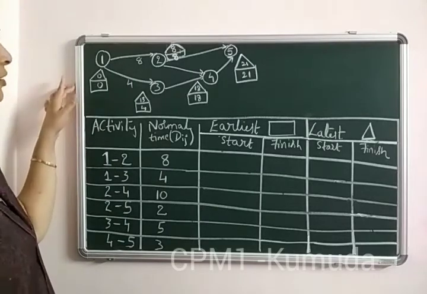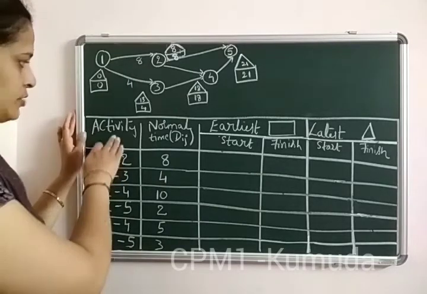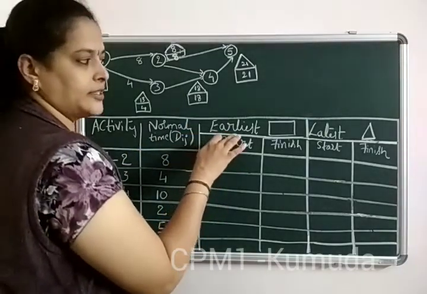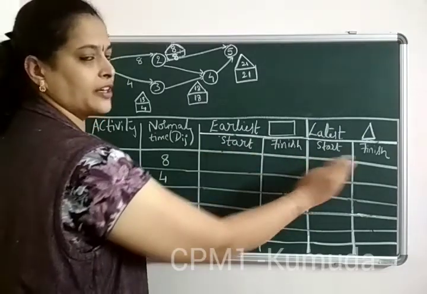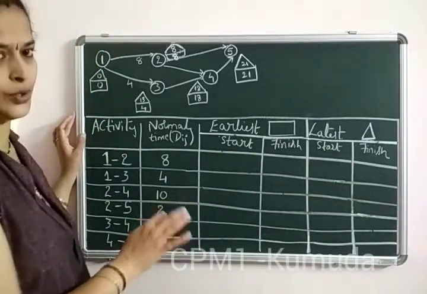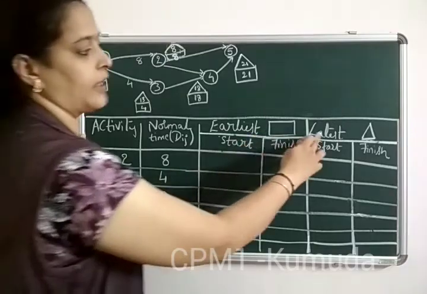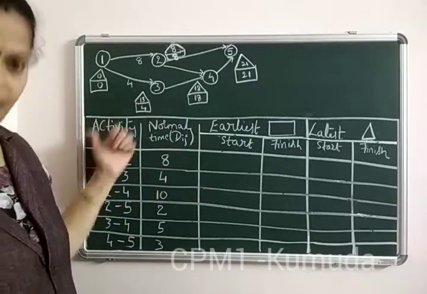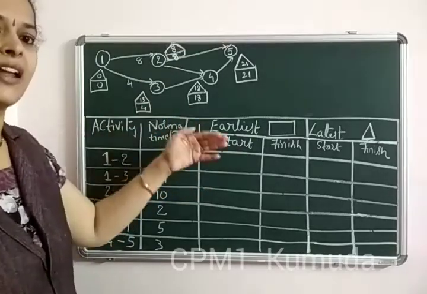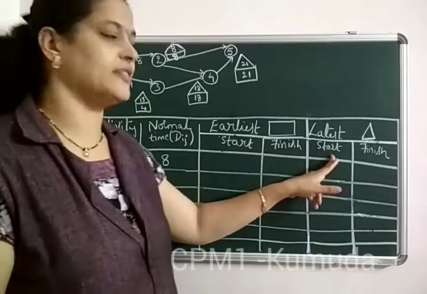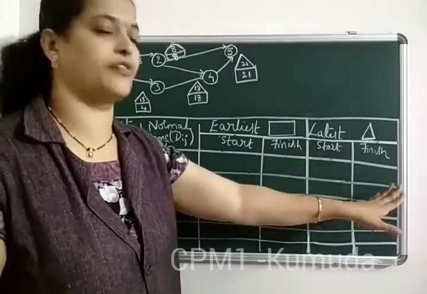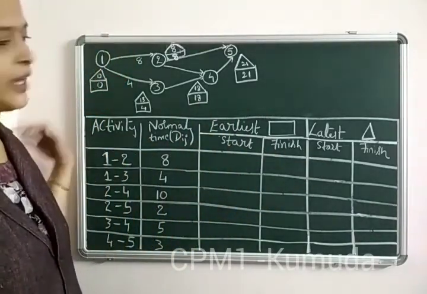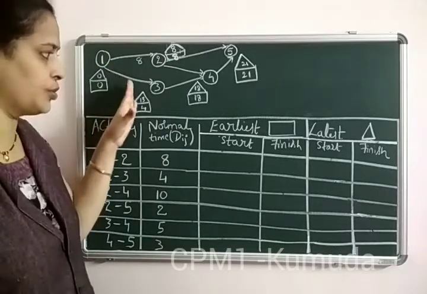Now we can see that we have the activity drawing that is given to us. So activity and normal duration is what is given to us. We now calculate the earliest and the latest, start and finish time. So always the earliest, you remember that it is represented using a rectangle, and the latest is always filled within the triangle. Earliest is always calculated from left to right using forward pass, and we keep adding and we always choose the highest. And latest is always with the triangle. We come back from right hand side to the left hand side by subtracting, and every time considering the least value. This we have already finished, so we are supposed to fill the table.